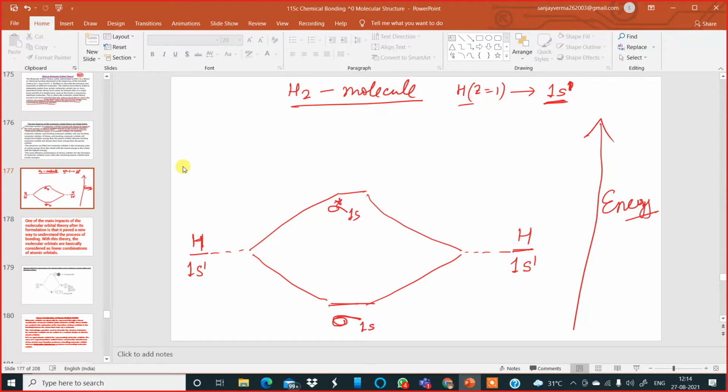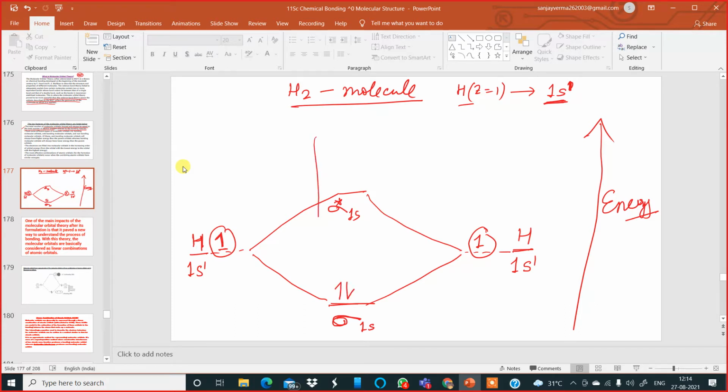Now there is one electron in each atomic orbital. These two electrons will come together and fill the molecular orbital which is lower in energy.